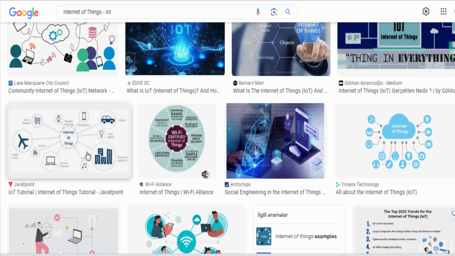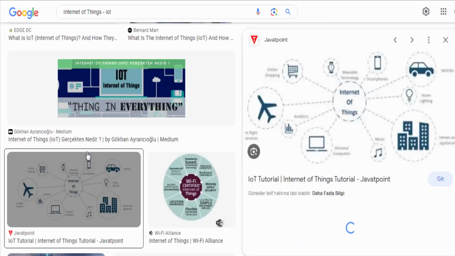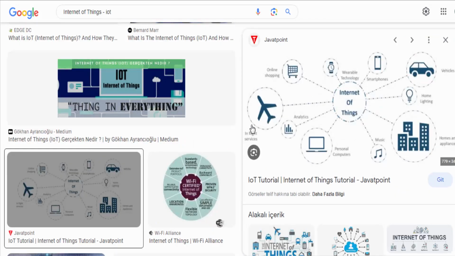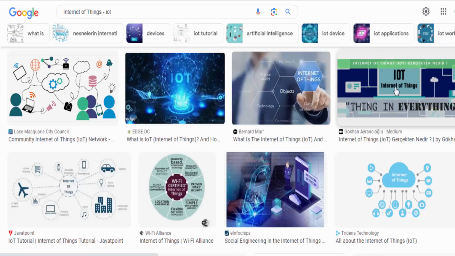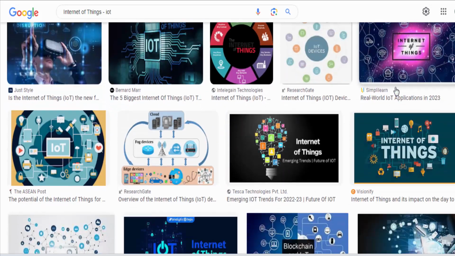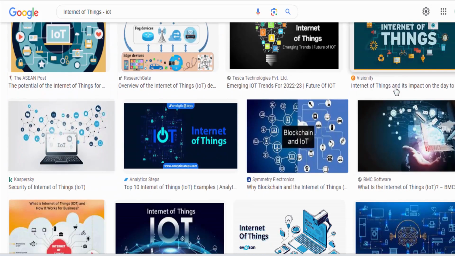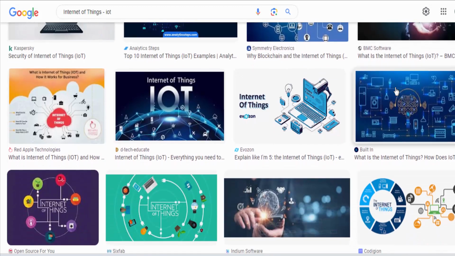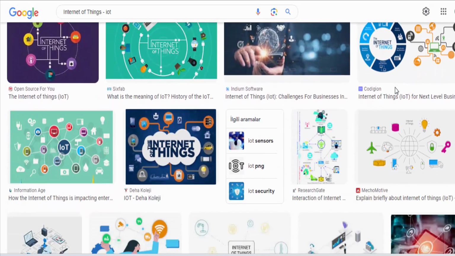It has the potential to revolutionize industries such as healthcare, agriculture, transportation, and manufacturing by providing real-time data insights, automation of processes, and improved decision-making. For example, in healthcare, IoT devices can enable remote patient monitoring, smart pill dispensers, and personalized health tracking.